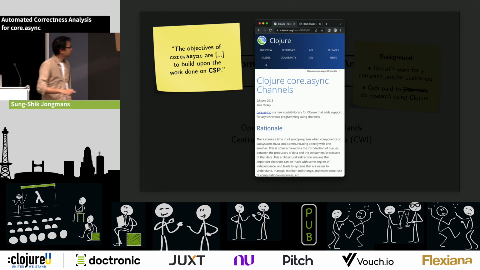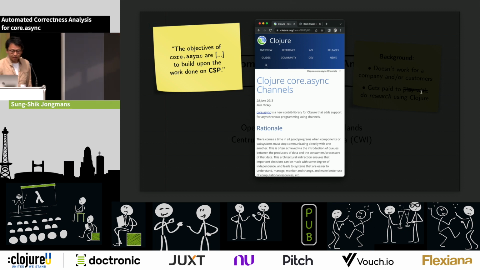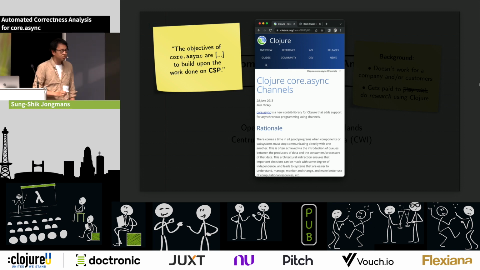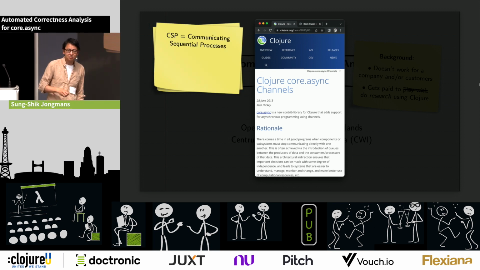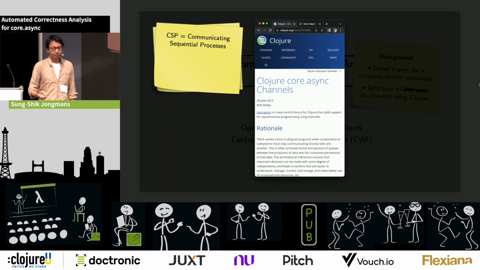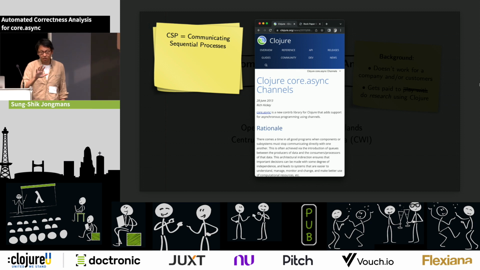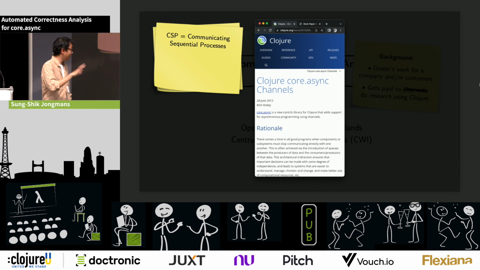So first of all, he says that one of the objectives of core.async is to build upon the work done on CSP. Now, CSP stands for Communicating Sequential Processes, and it's essentially a kind of a theoretical model of concurrency. Okay, so that sounds kind of complicated, and it actually is kind of complicated, but I don't want to bore all of you guys with that today here.